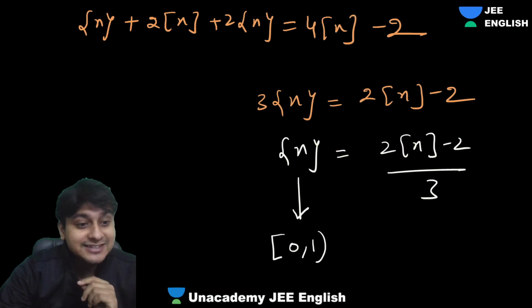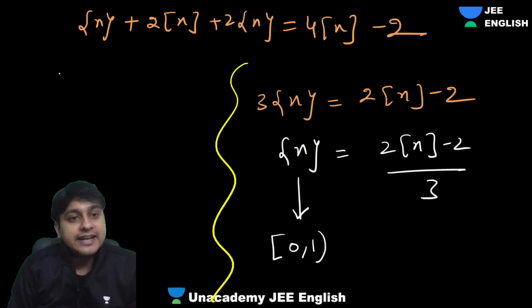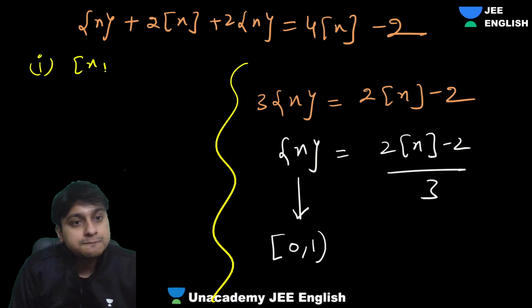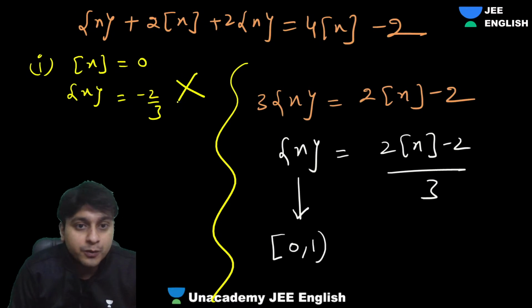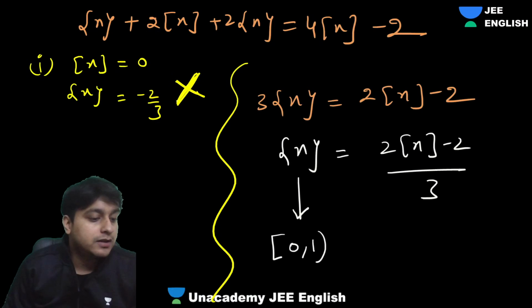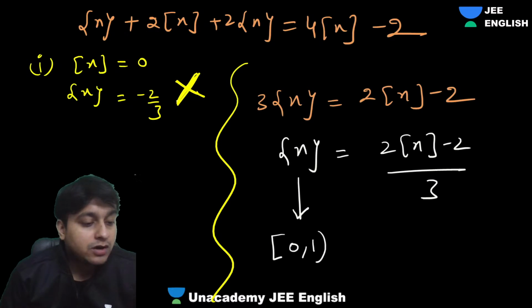Okay, let's see. So we'll take cases. First case, can box x be 0? If your box x is 0, guys, fractional part of x will become minus 2 by 3. Can it be possible? Wrong. Box x can't be 0.